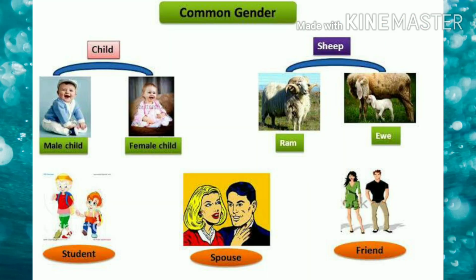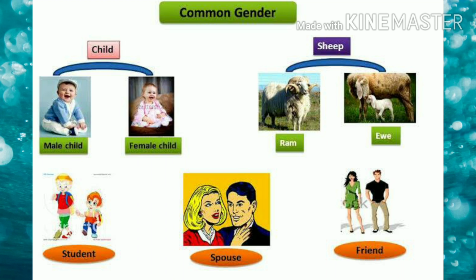Now the third one is common gender, which can be either female or male. The best way to understand is, for example, your teacher. You have your maths teacher Anisa, who is male, and you have a teacher, for example me, I am a female and I teach you English. But when we talk about the noun teacher, it is a common gender. Why? Because your teacher can be either female or male.